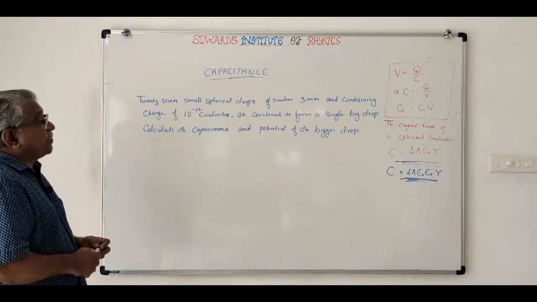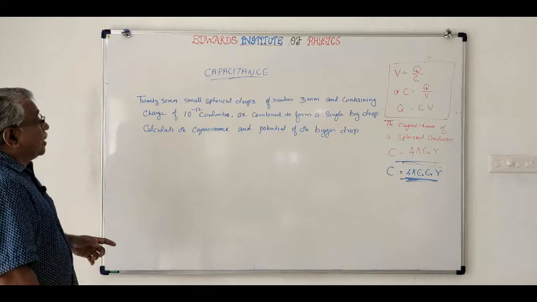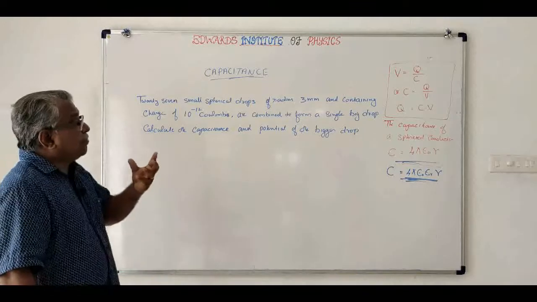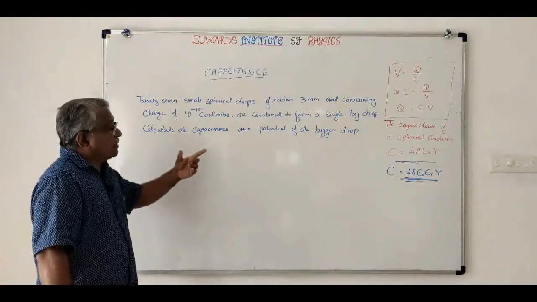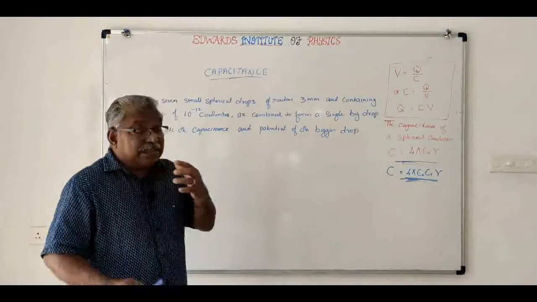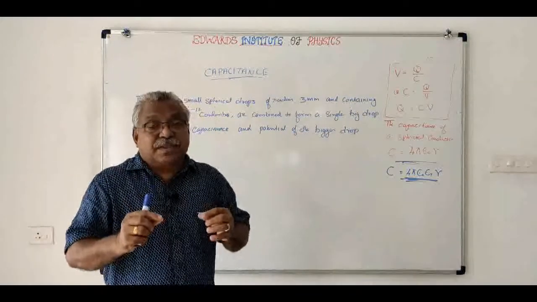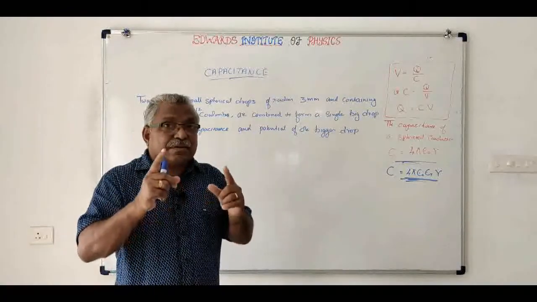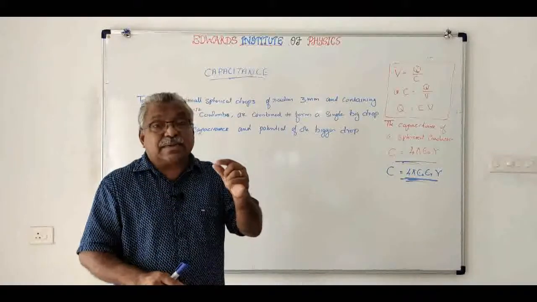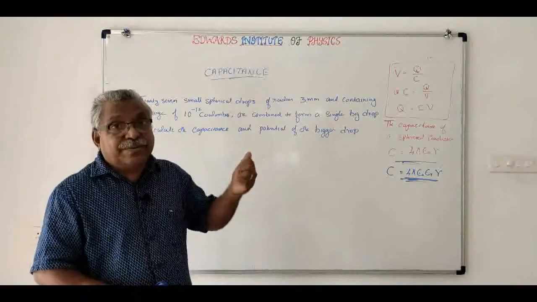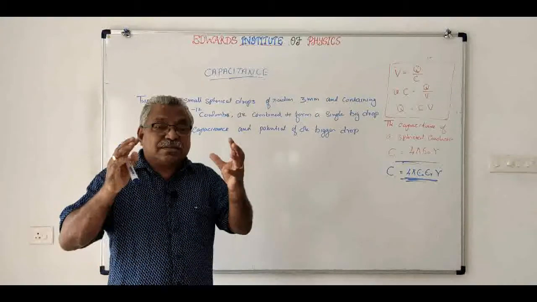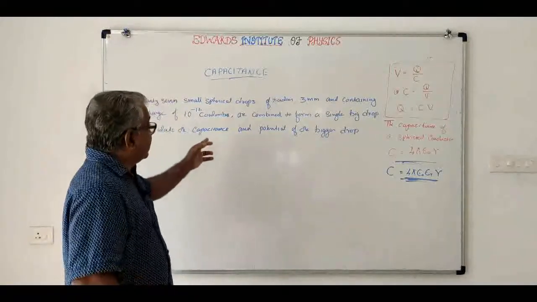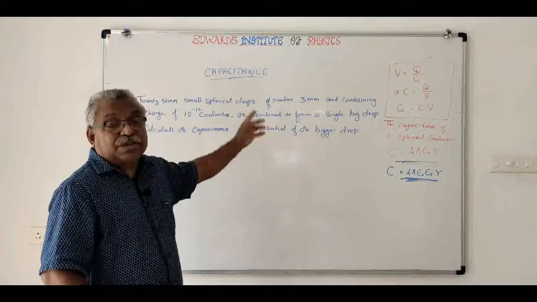27 small spherical drops of radius 3 millimeter, each containing a charge of 10 raised to minus 12 coulombs, are combined to form a big drop. Calculate the capacitance and potential of the big drop. See, there are 27 small droplets. Each is having a radius of 3 millimeter. And each drop is carrying a charge of 10 raised to minus 12 coulombs. Now all these drops are combined together to form a single big drop. Now what will be the capacitance of the big drop as well as the potential of the big drop?